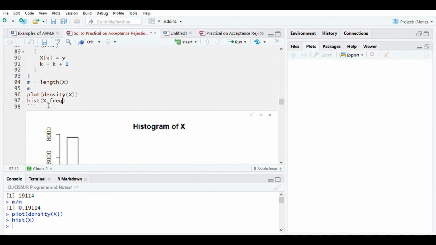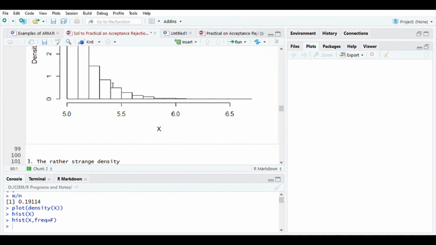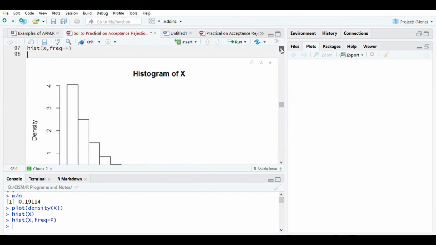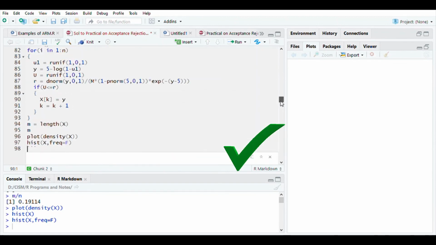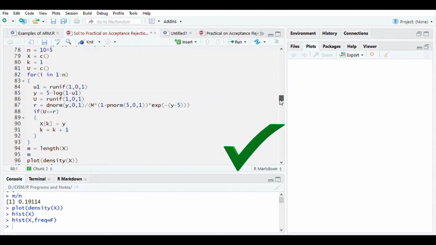To get a better idea, you can say frequency equal to F, so you will get the density. See, this is how it looks. So yes, the density maximum is around 4. So that was the case. So yes, we have actually got the sample from the target PDF.